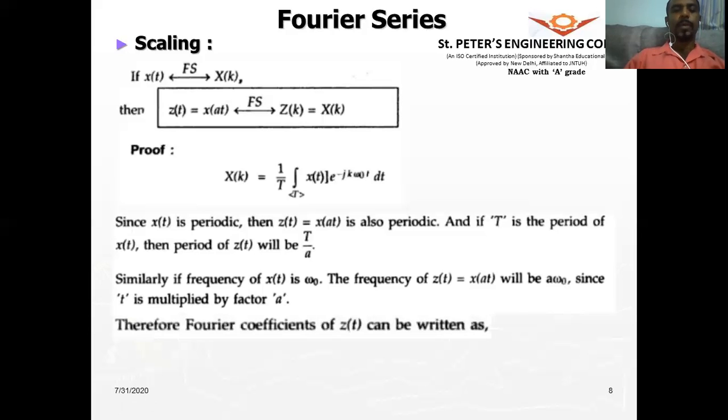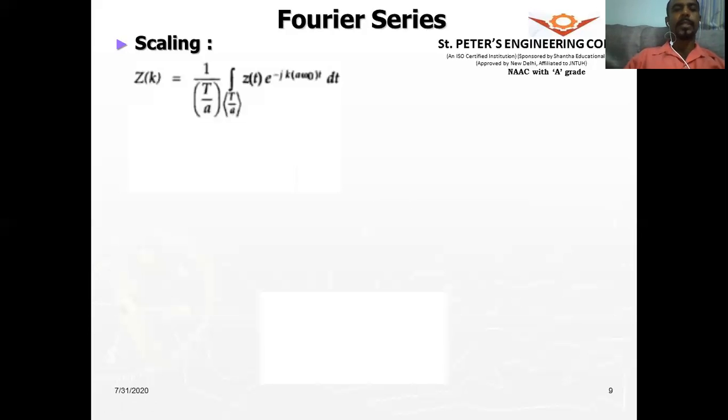So therefore, we can write z of k, which is the complex Fourier series coefficient, as equal to 1 by T by a integral over 1 period. That means minus T by a to plus T by a. Okay, so that will be over 1 period.